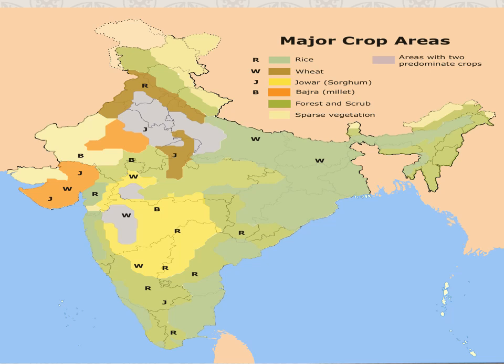In our India, rice, wheat, jowar, bajra, forest, vegetation and areas of predominant crops are distributed like this.